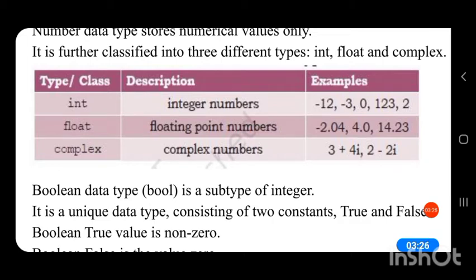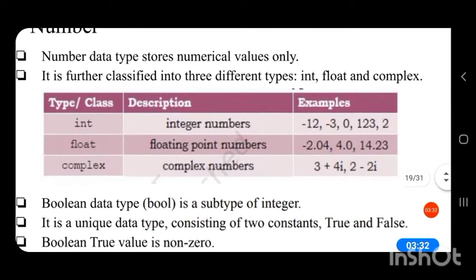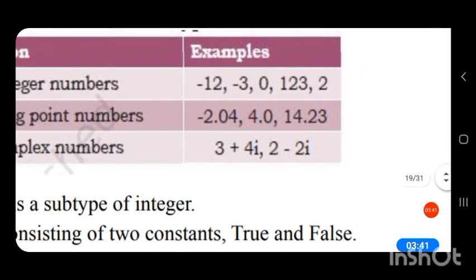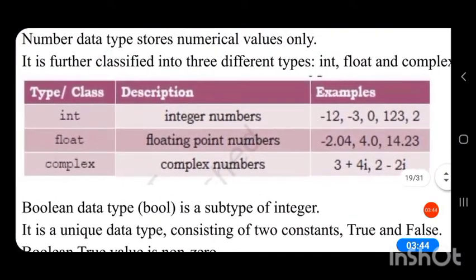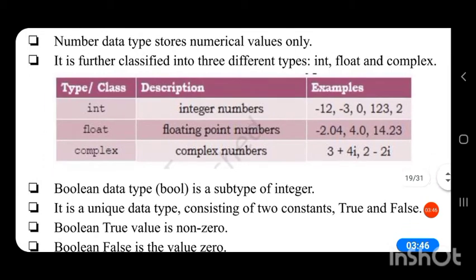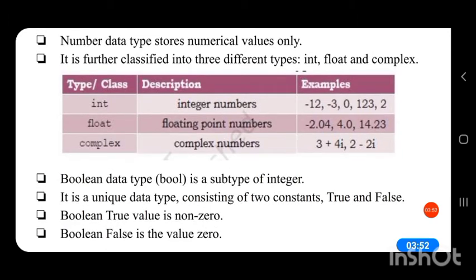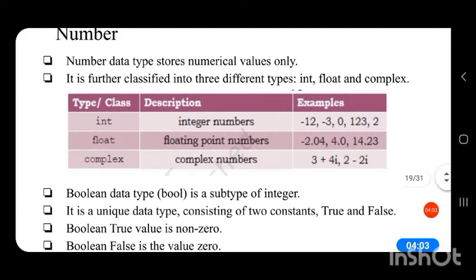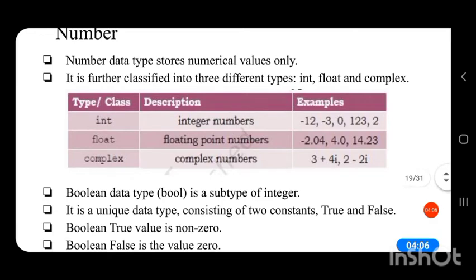Now if there is a decimal point in the number, then it is classified as floating point numbers. So the data type is float. Float indicates floating point numbers, that is a number that has a decimal value inside the number. A decimal number is considered as floating point data type. If a variable wants to store a floating point number, suppose our salary can always be represented in floating point, like 10,000 and 00 for representing the paise.